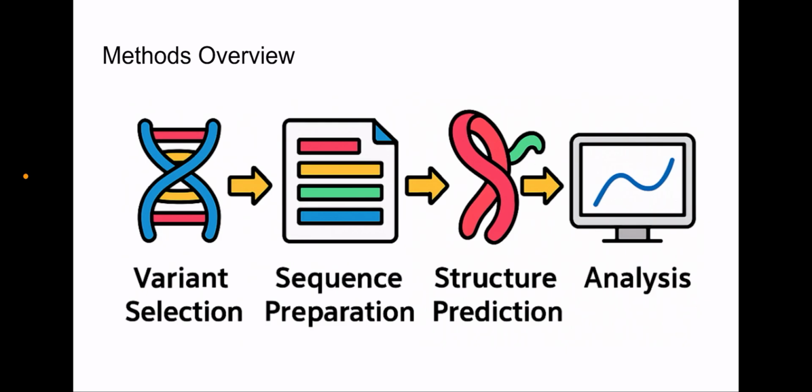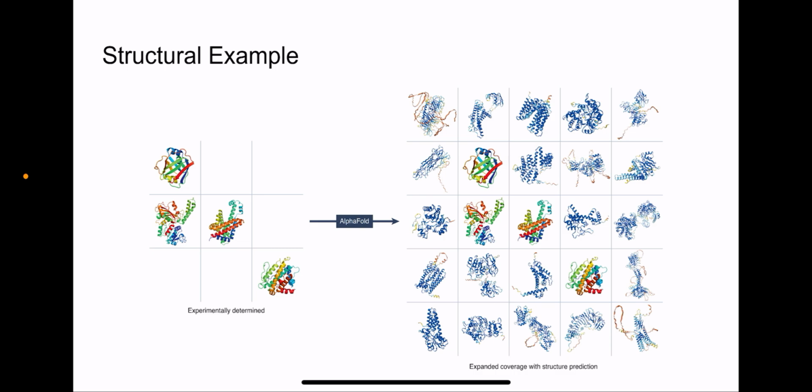And I visualized these structures using PyMOL, using blue for high confidence and red for low confidence, and ran statistical tests comparing severity groups. Now, we can look at a structural example here of what the visualization actually looks like, where blue regions mean stable folding, and red regions or other colored regions are unstable or disordered regions that are likely to interfere with protein function.